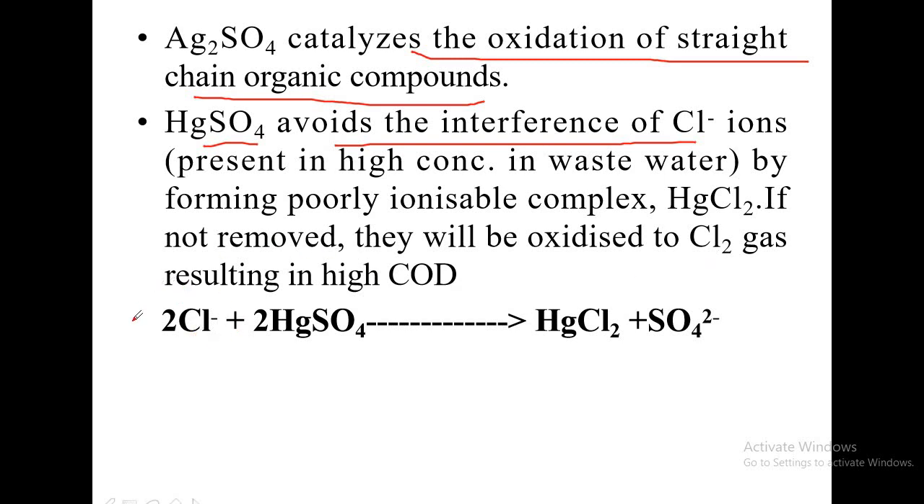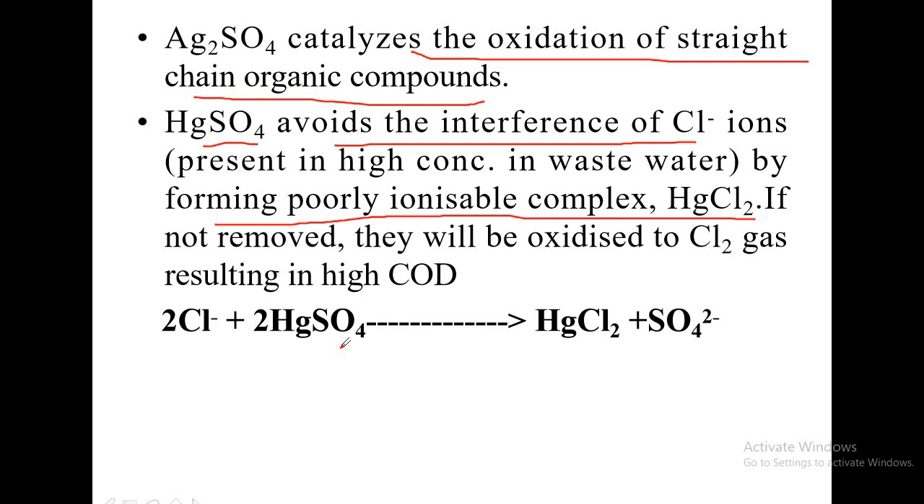Therefore, we have to remove these chloride ions by adding what? Mercuric sulfate. If you add mercuric sulfate, then chloride ions react with mercuric sulfate and mercuric chloride is formed, and mercuric chloride is a poorly ionizable complex. Poorly ionizable means once it is formed it does not ionize to give back mercury ions and chloride ions. It will be in the complex state, that is mercuric chloride. It is an irreversible reaction. Therefore, to remove chloride ions, we are adding what?